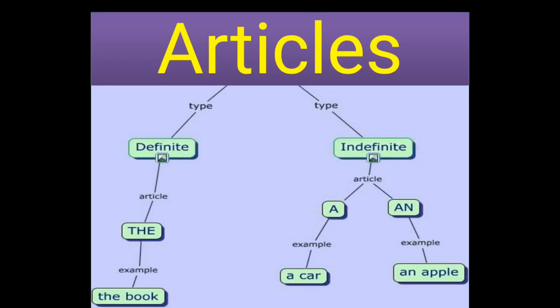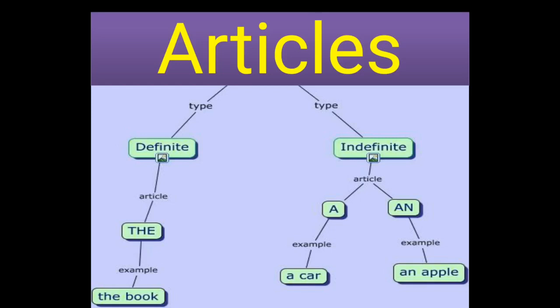There are two types of articles. One is the definite article. The is a definite article. Particularly, we are talking about the person, the book, the pencil, the pen. The second one is the indefinite article. A or an are indefinite articles.